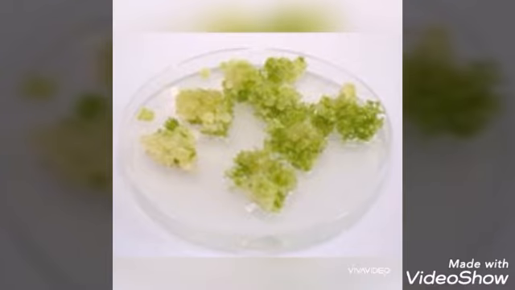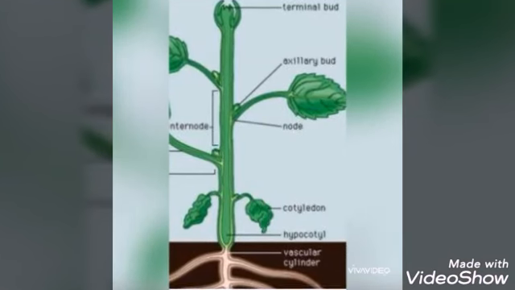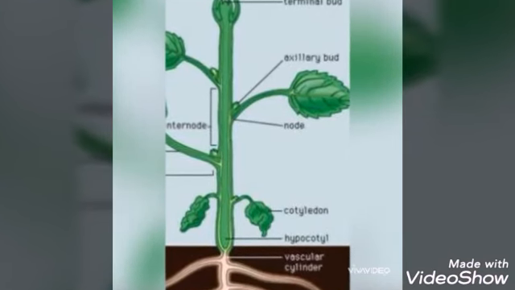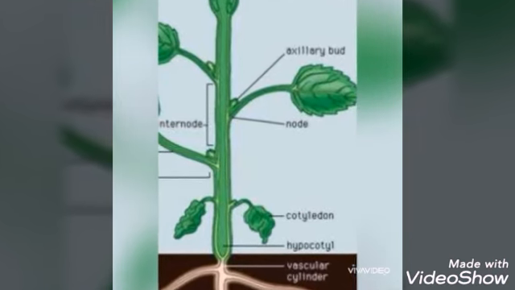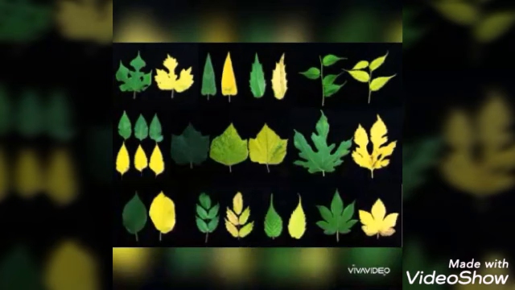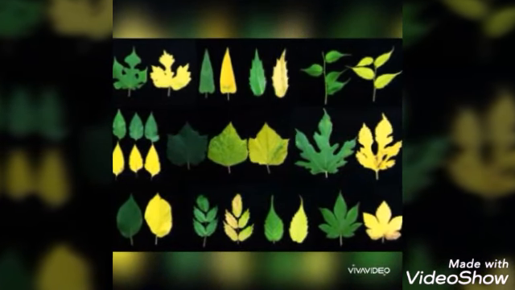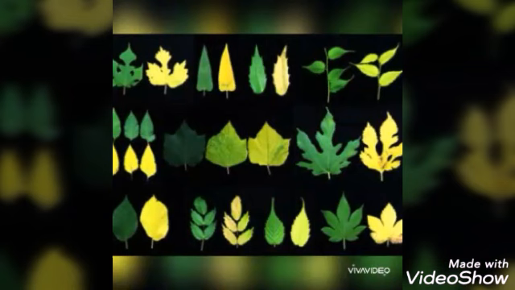Next function, cytokinins promote the growth of lateral buds even in the presence of the apical bud. Already we studied that auxin suppresses the growth of lateral buds. Cytokinin initiates the growth of lateral buds.